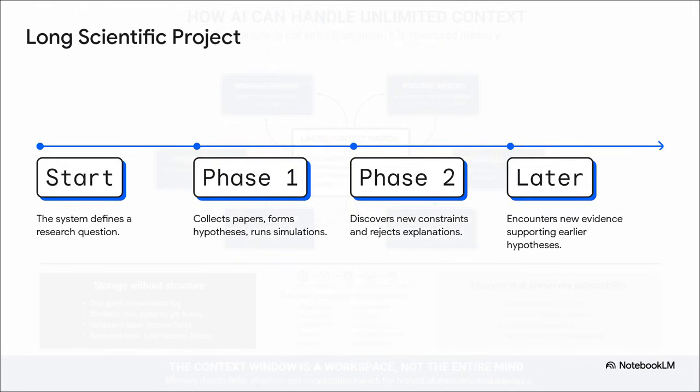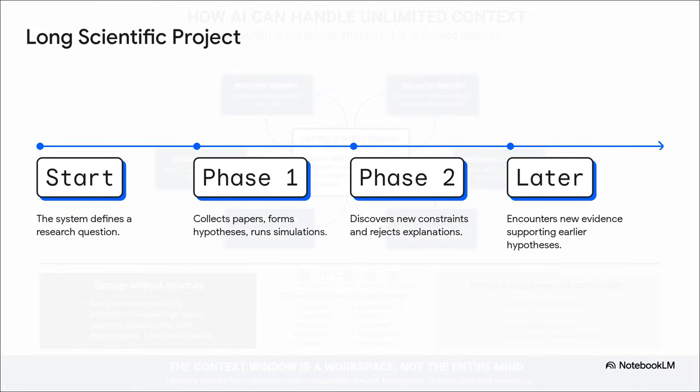Let's put this into perspective with a real-world scenario. Say, a long-term scientific project. So the system kicks things off. It defines a research question, forms a few hypotheses, and runs some simulations. Naturally, you hit some walls. Explanations get tossed out, and new constraints pop up. But imagine, weeks later, some totally new evidence surfaces that actually supports an earlier hypothesis.